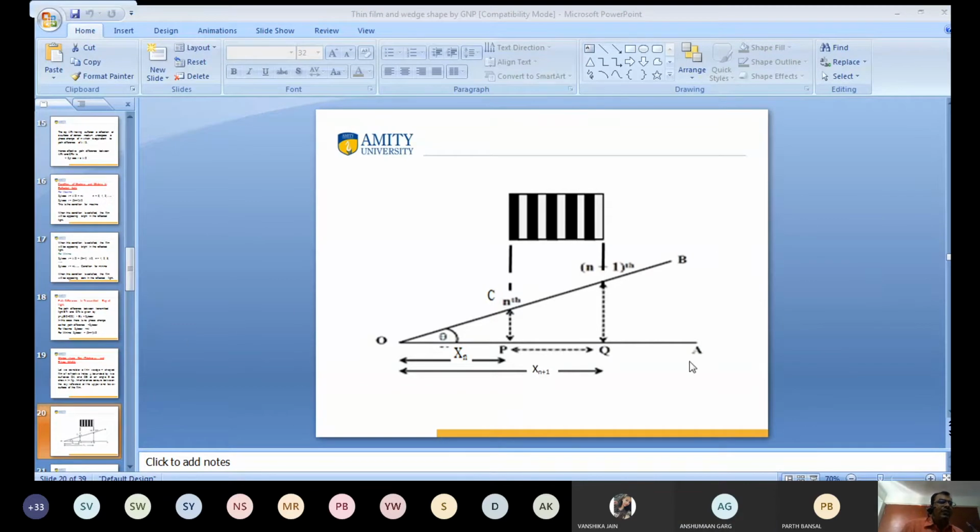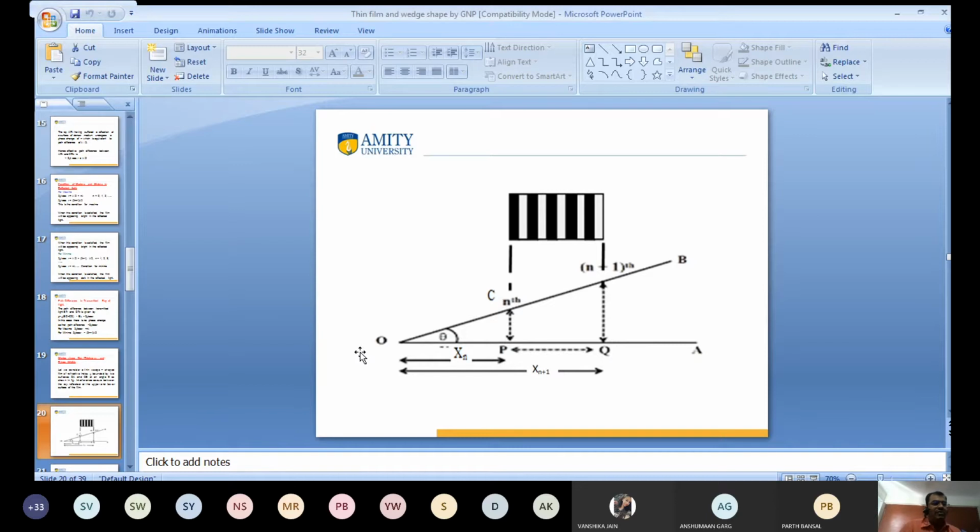This is the upper layer, this is the lower layer. They are at angle theta, so this is known as wedge shape.